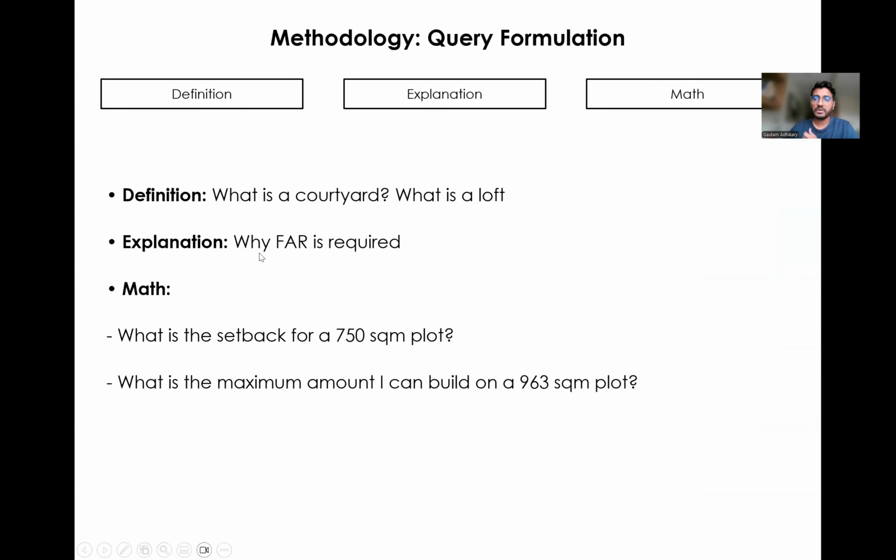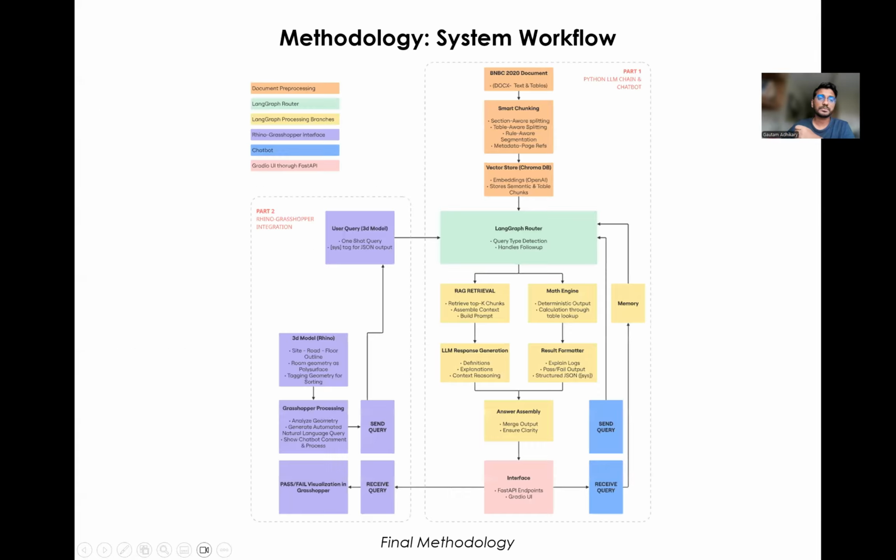Explanation can be why FAR is required. FAR means floor area ratio. And math is some sort of deterministic math, like for a 750 square meter plot, what can be the setback? Or what is the maximum amount I can build on a 963 square meter plot? To which questions there's a specific answer.